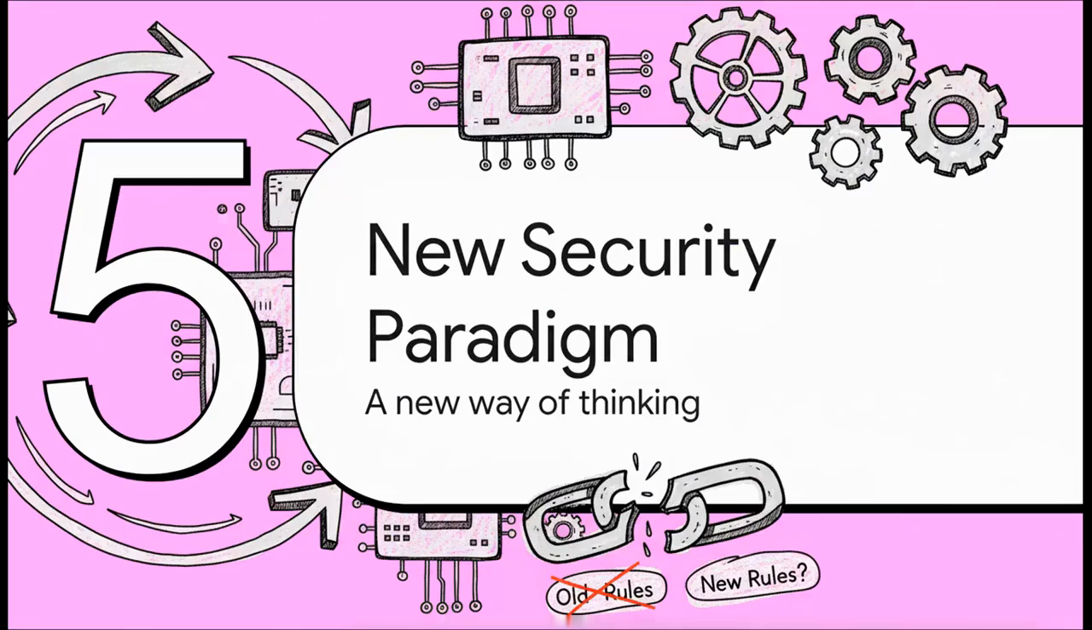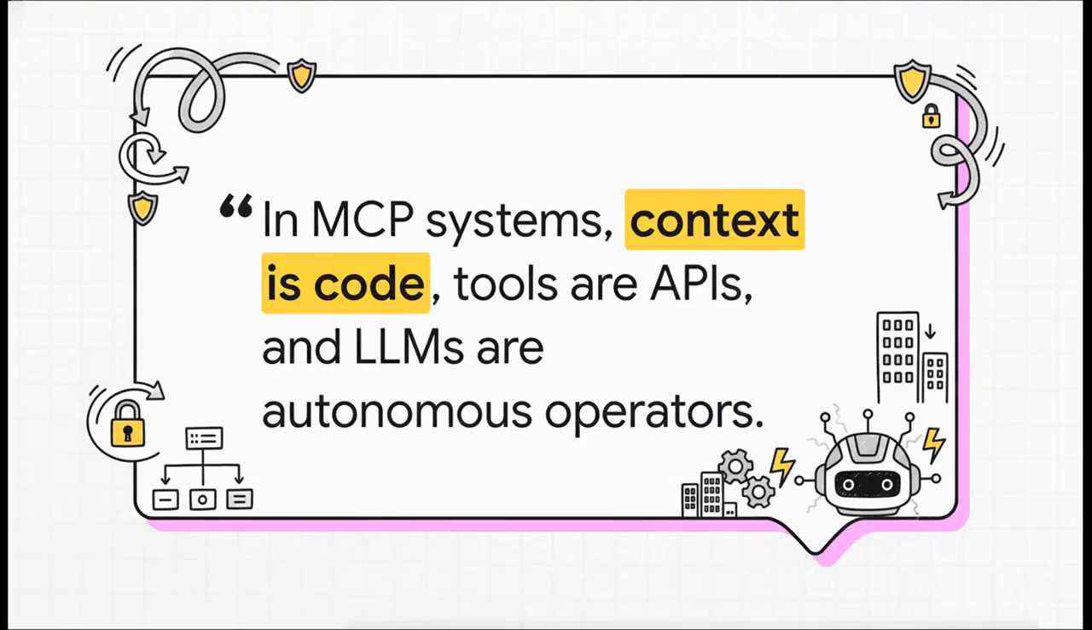So what does this all add up to? Well, it means we have to fundamentally shift how we think about security. The old rules that worked for traditional software just don't map one-to-one with these new autonomous systems. It's a whole new ballgame. And I think this quote just absolutely nails the new paradigm. Let's break it down. Context isn't just data anymore. It's basically executable code. Tools aren't just little functions. They are live APIs with real-world consequences. And the LLMs at the heart of it all, they're not just programs. They are autonomous operators making their own decisions.